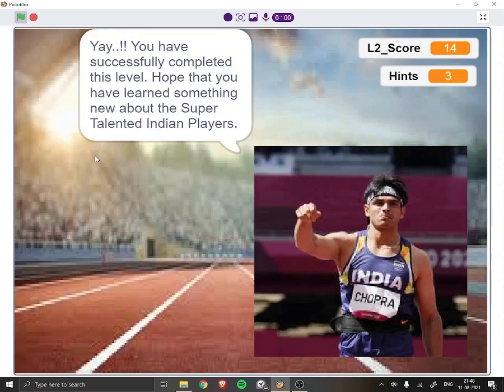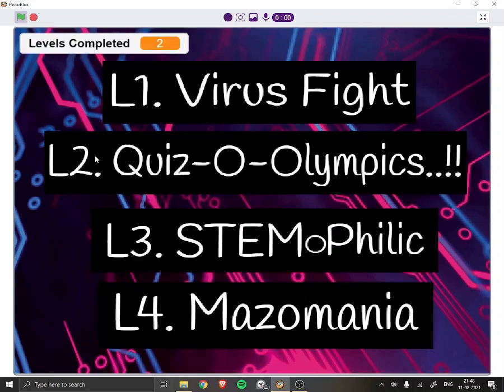Yay! You have successfully completed this level. Hope that you have learned something new about the super talented Indian players. Click any level to start. As we have completed 2 levels, let's start with the third one.